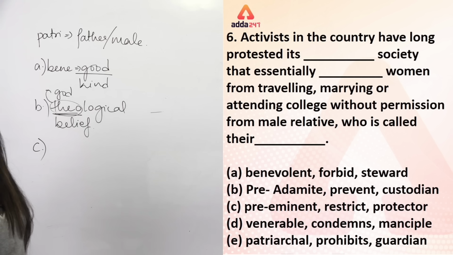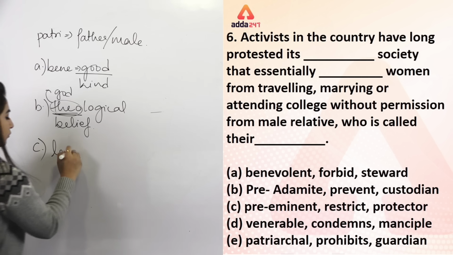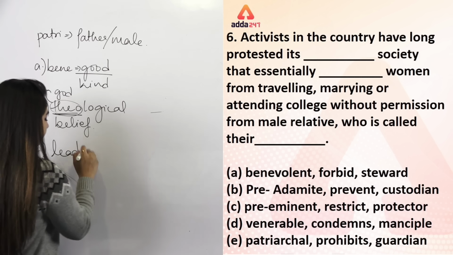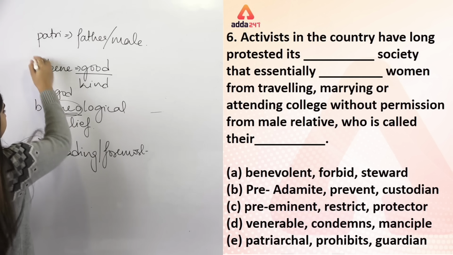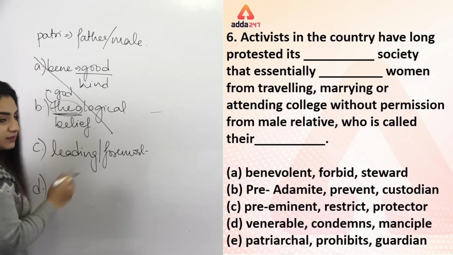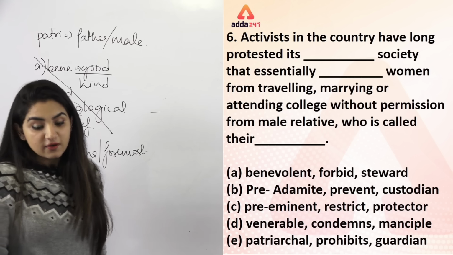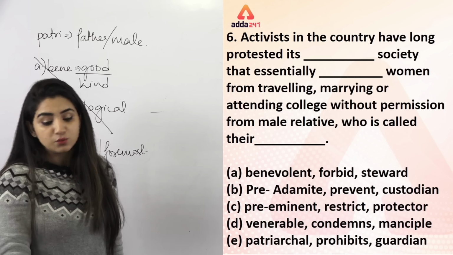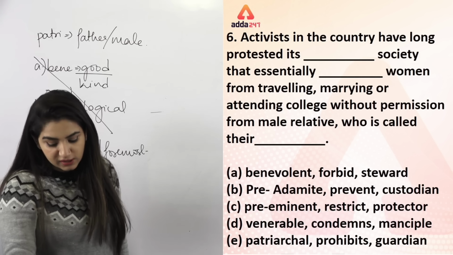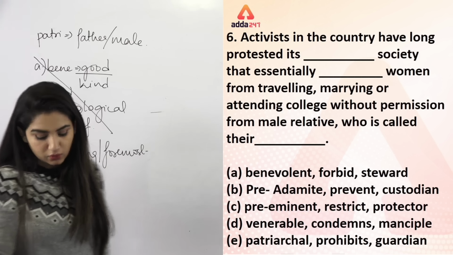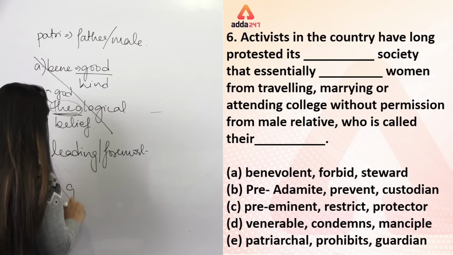Then we have this word preeminent. Preeminent means leading or foremost. Leading or foremost. We can call our economy foremost or something like that. So obviously we can select option number D, but A and B don't make any sense. Then we have, it's not vulnerable, it's venerable. Okay, venerable means a great deal of respect.